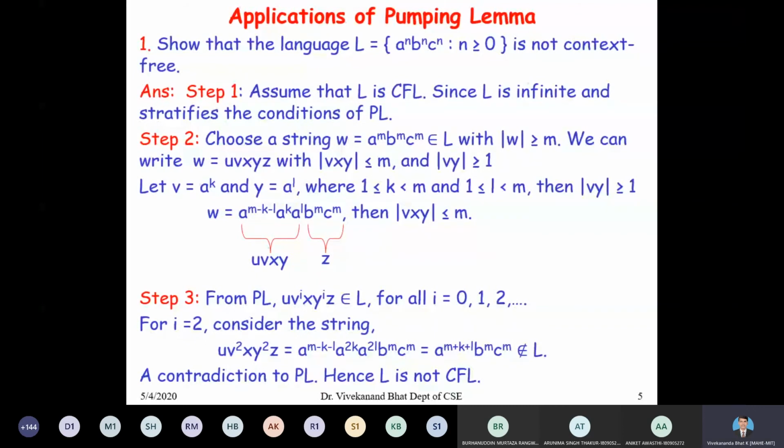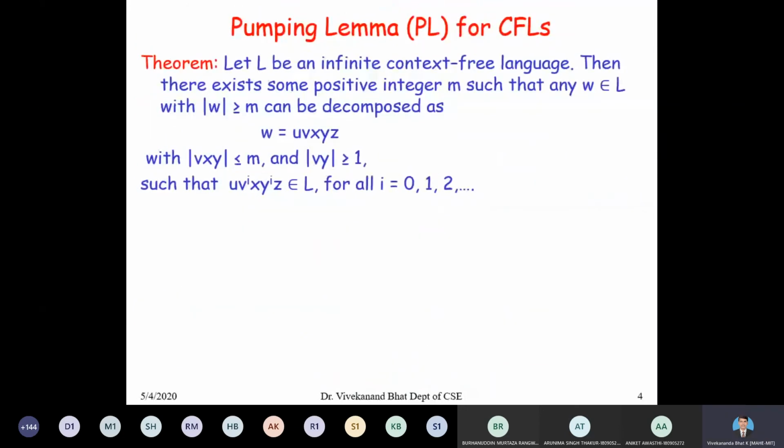So for that, first we assume that L is a context free language. Since L is infinite and satisfies the conditions of the pumping lemma, we can use the pumping lemma.